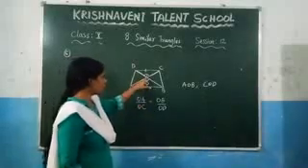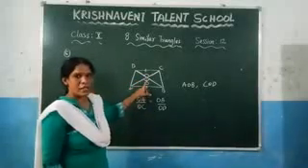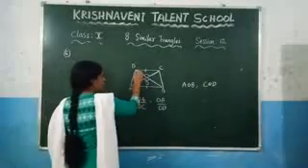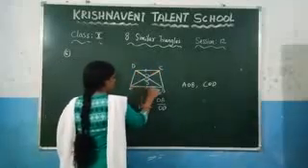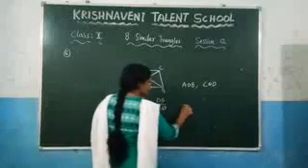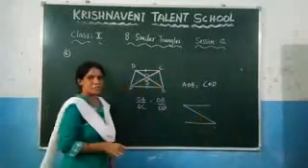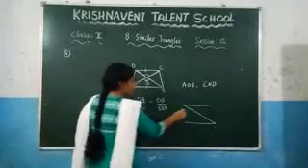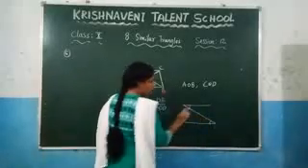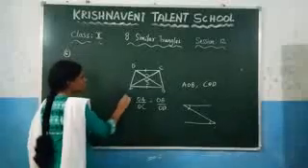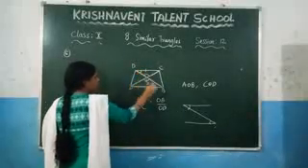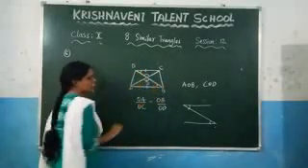So this angle is equal to this angle. And they have given that this side is parallel to this side. If you draw one line, what do we call that line? A transversal. And you know that alternate interior angles are equal. Here the alternate interior angles are angle D and angle B.